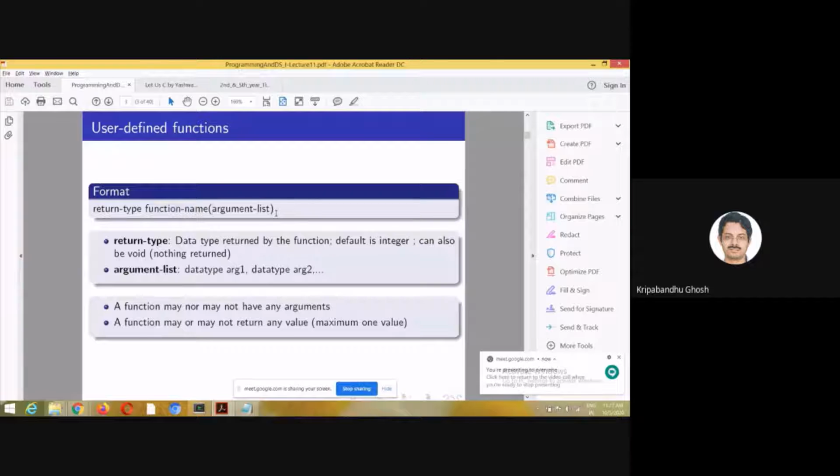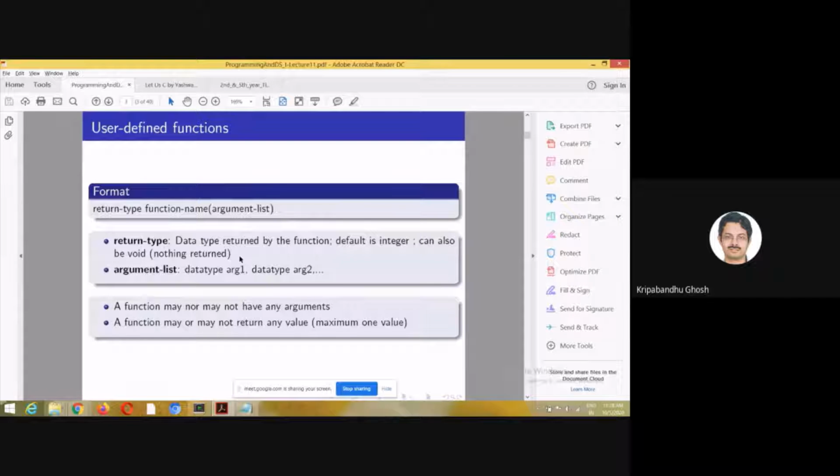Basically, a user-defined function has a function name, an argument list, and a return type. The return type is the data type returned by the function. The default seems to be an integer. I need to check once, but this is written in all the books. So I think the default type is an integer, but it can also be void if nothing is to be returned.